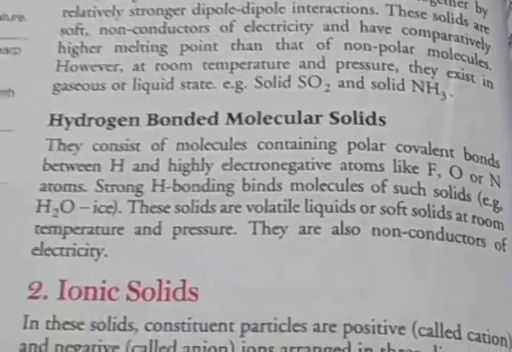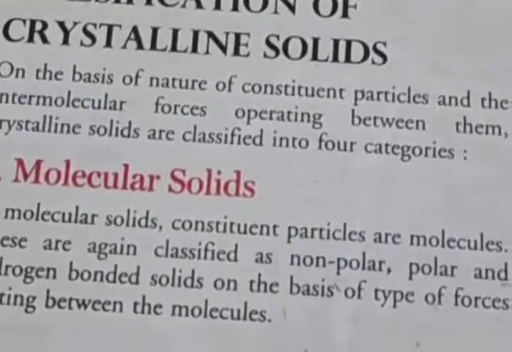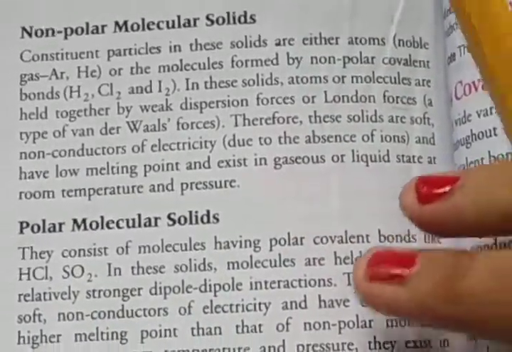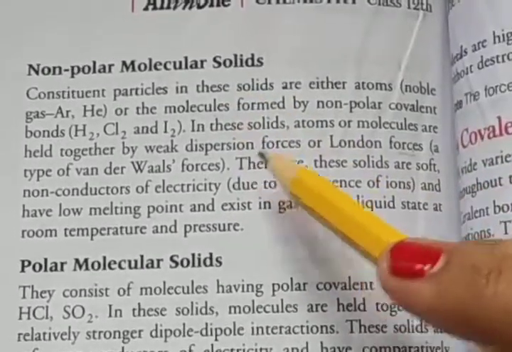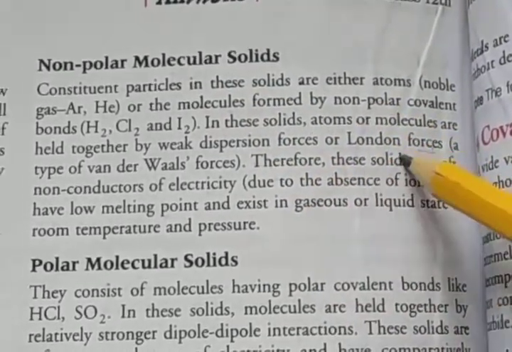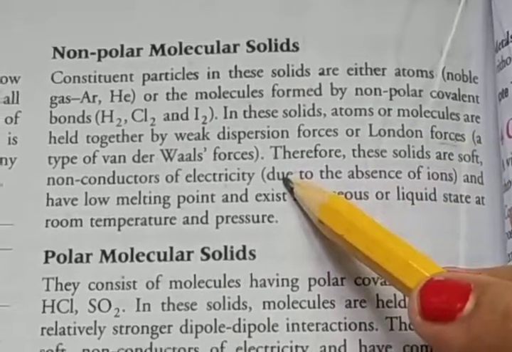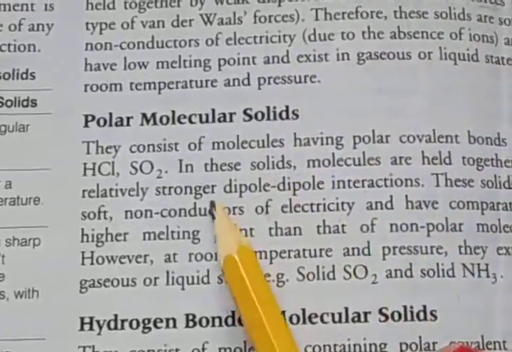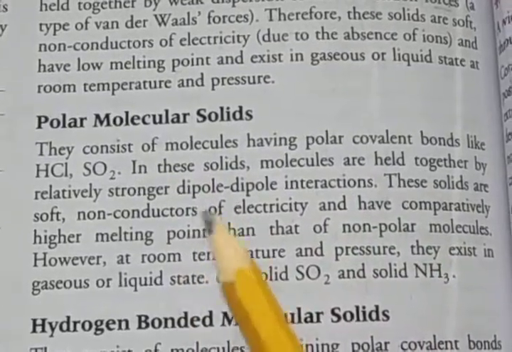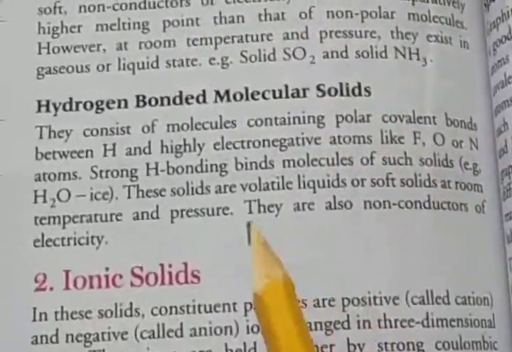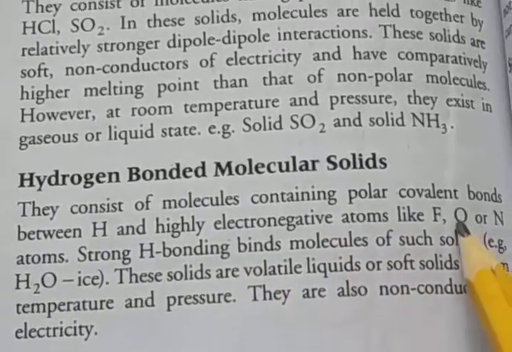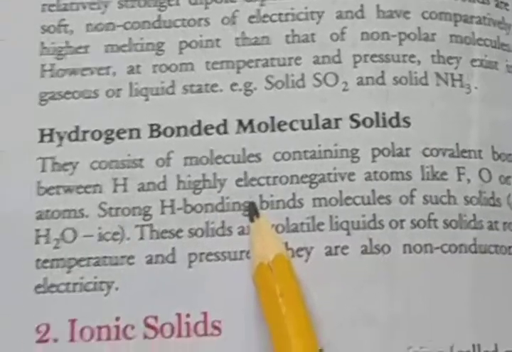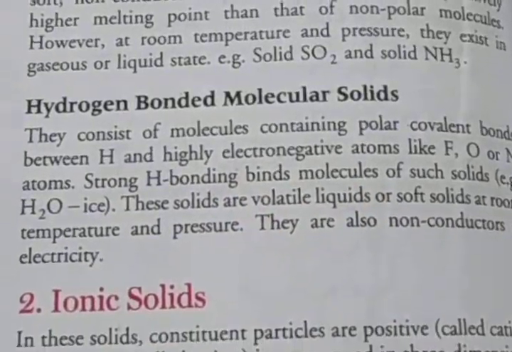So, molecular solids are divided into three categories: non-polar, polar, and hydrogen bonded. In non-polar solids, atoms are attached by weak van der Waals forces. In polar solids, molecules are held together by stronger dipole-dipole interaction. And in hydrogen bonded molecular solids, the molecules contain polar covalent bonds between hydrogen and highly electronegative atoms.